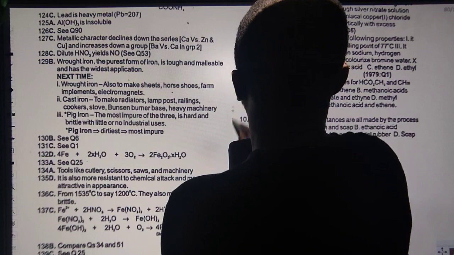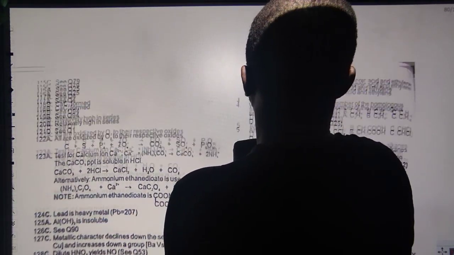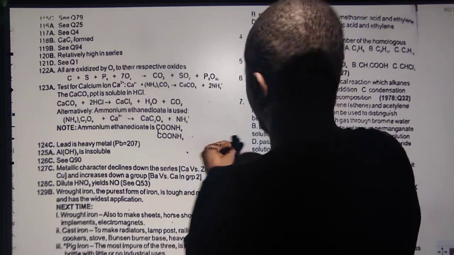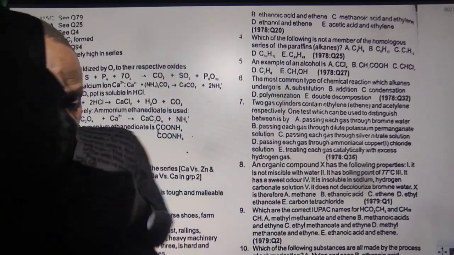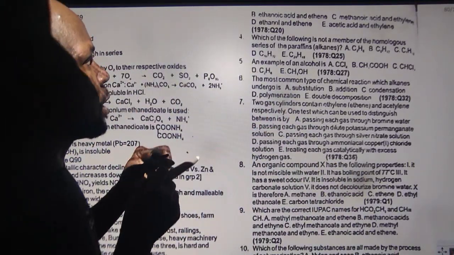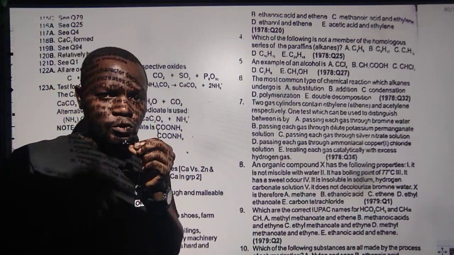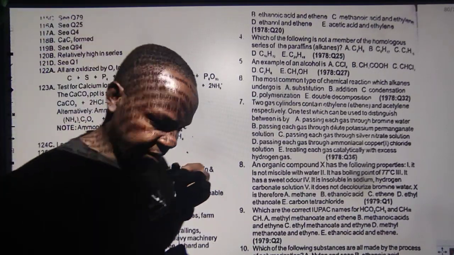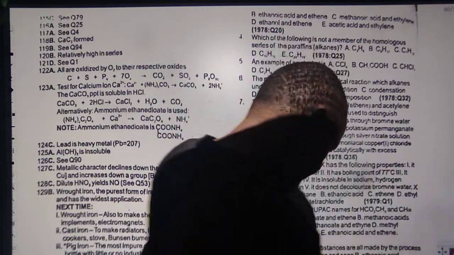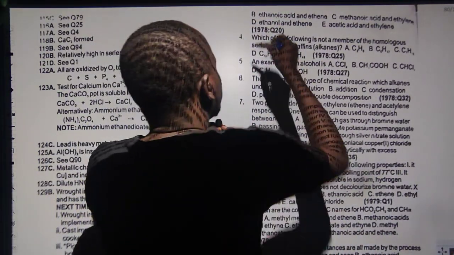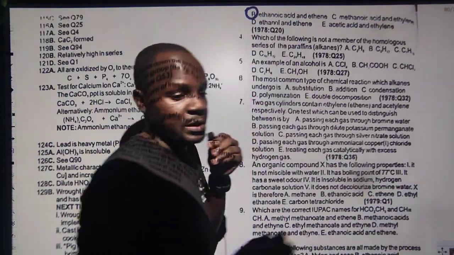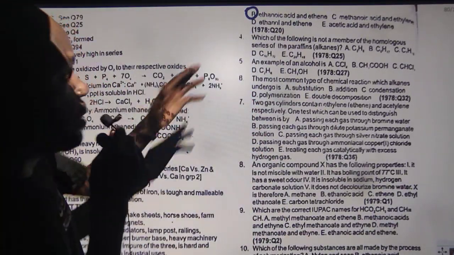I'm going to the next question, so I have to scroll. Now other options here. Maybe I should come like this so you can see. Now look at option B, ethanoic acid and ethene. So I won't go into too much detail because I've already named that as ethanoic acid and the second one there as ethene. So guys, we know that the answer to this is choice B. So we don't need to waste our time. Let's move to the next question.